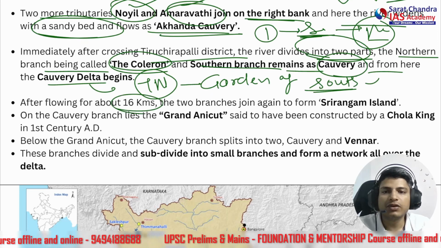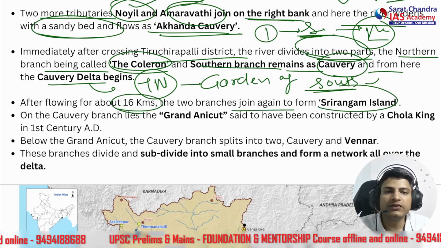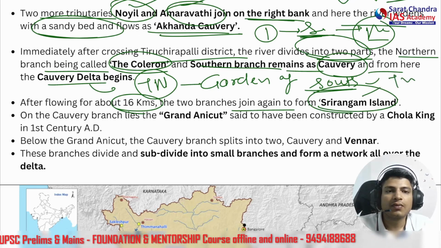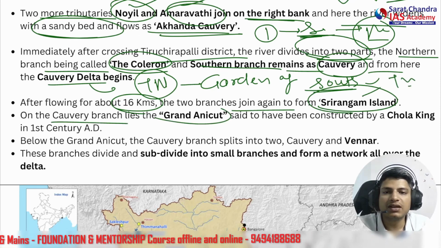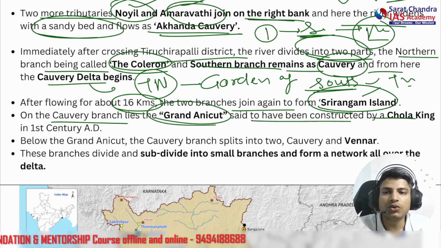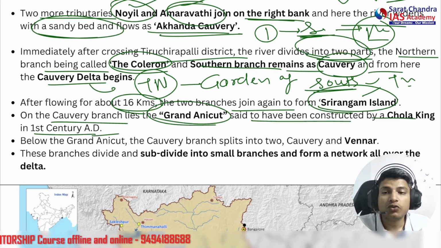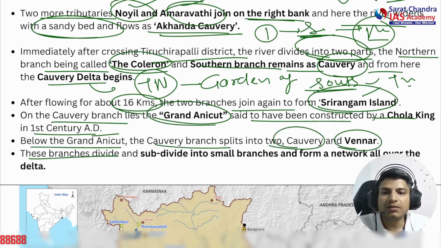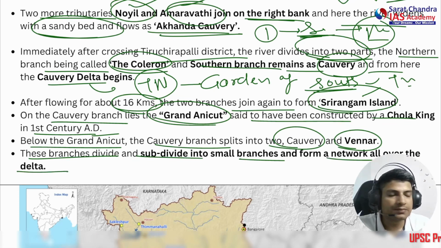After flowing for about 16 kilometers, the two branches join again to form the Srirangam Island. So where is the Srirangam Island? It is in Tamil Nadu. Okay, on the Kaveri branch lies the Grand Anicut, said to have been constructed by a Chola king in the 1st century AD. So very, very old. Okay, below the Grand Anicut, the Kaveri branch is split into two, Kaveri and Vennar. And these branches divide and subdivide into smaller branches and form a network all over the delta.